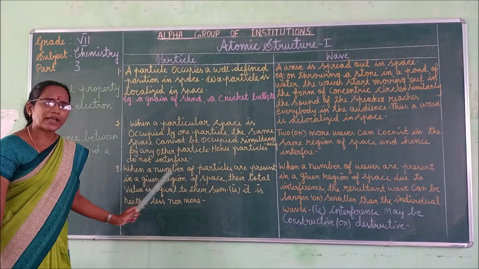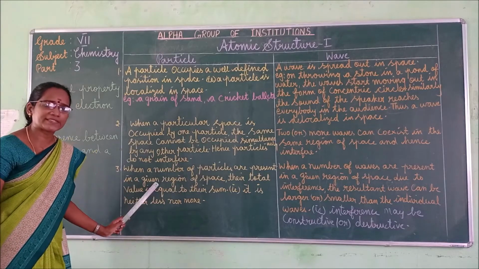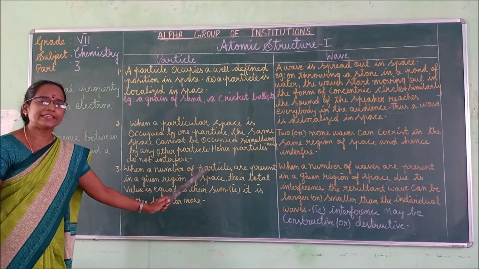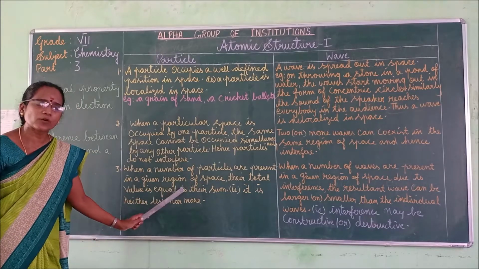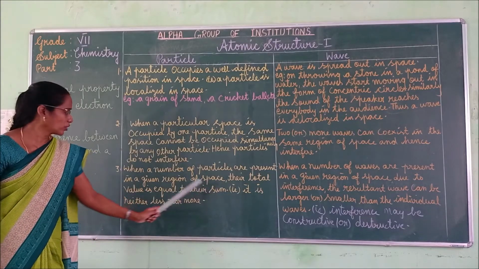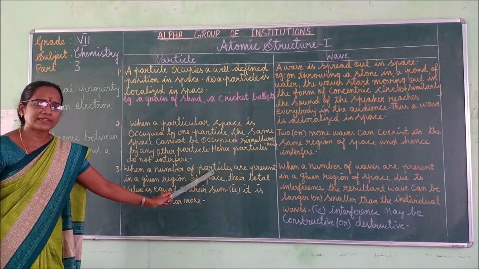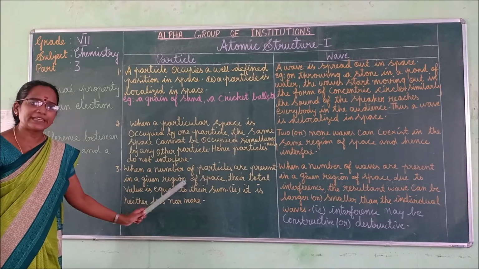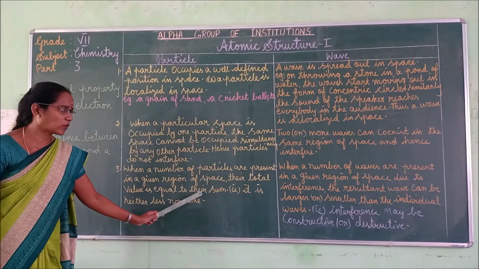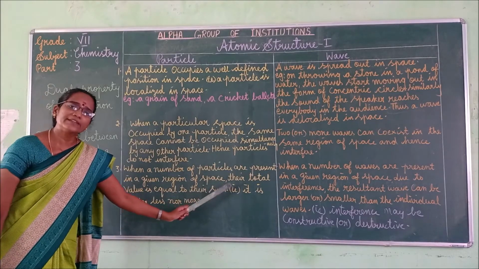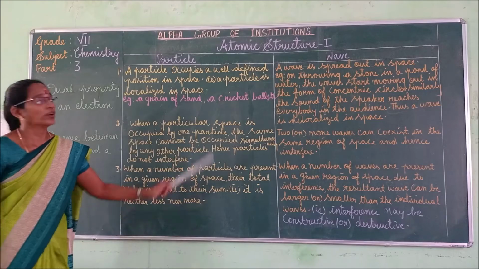Third one, when a number of particles are present in the given region of space, the total value is equal to their sum. Okay, when a number of particles are present in the given region of space, the total value is equal to the sum. It is neither less nor more.